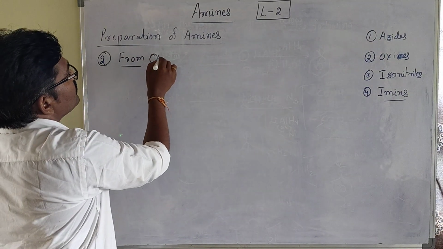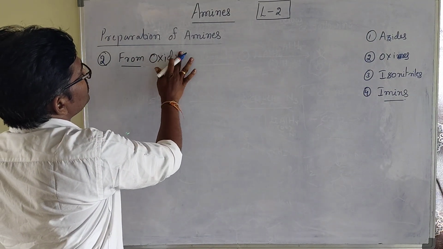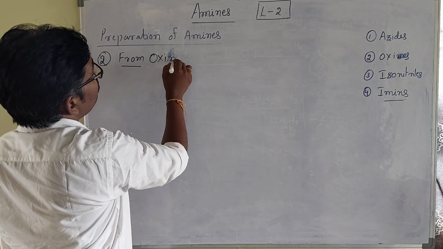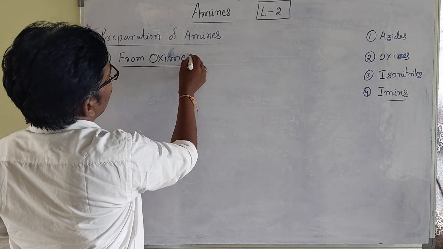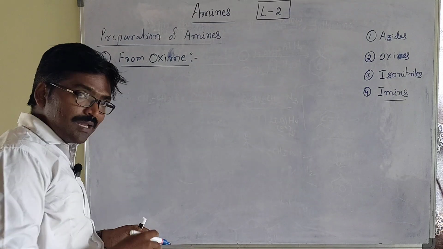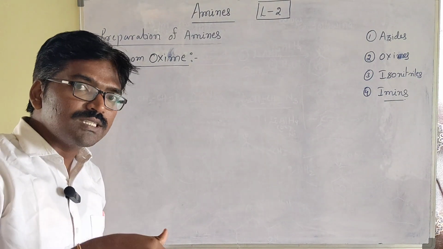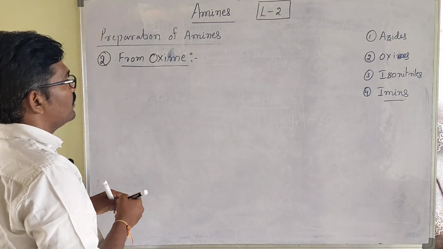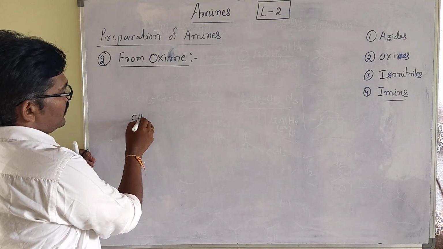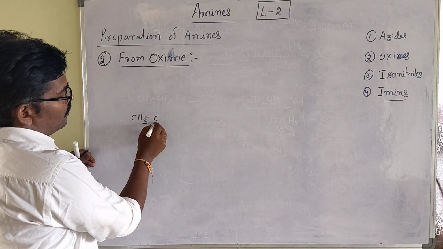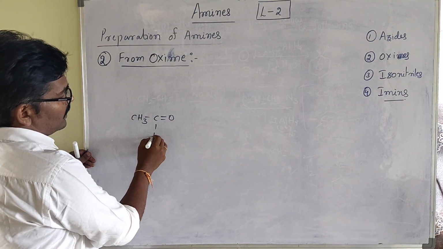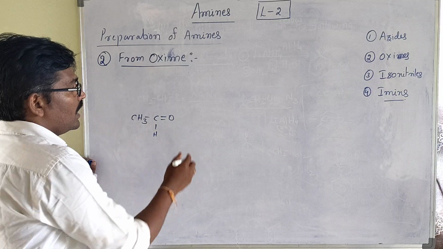From oximes. So how will oximes be formed? Oximes are generally formed from aldehydes or ketones. When they react with hydroxylamine, oximes will be formed. For example, CH3-C double bond O-H, this we are calling acetaldehyde.